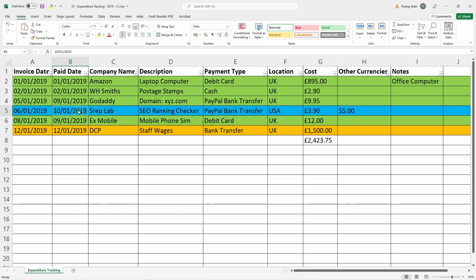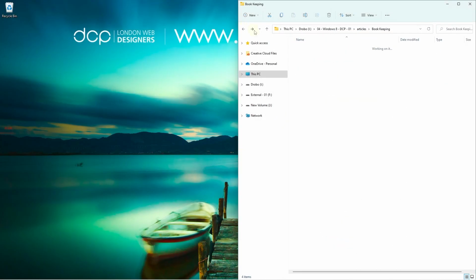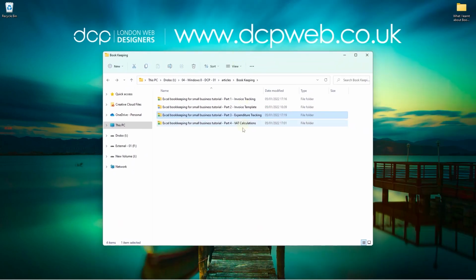So this is very, very critical and important inside your business. Definitely focus on tracking your expenditure, but also your revenue coming in, right? Those are the two critical things I believe in small business bookkeeping. It's worked for me, and I've been doing it for 17 years. I've used this technique for 17 years, and it's served me very well. So there's no reason why it shouldn't serve you well, as long as you use it correctly.